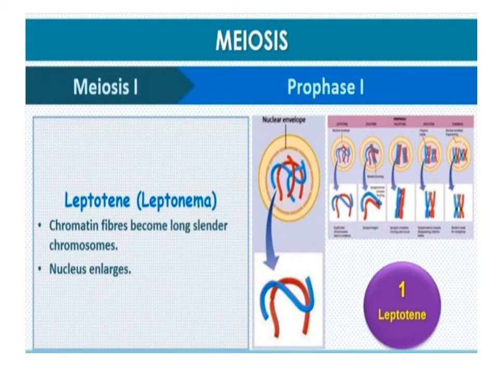Leptotene or leptonema. This is the first phase of meiosis. During this phase, the chromosomes become gradually visible. The compaction of chromosomes continues throughout leptotene. Each chromosome is made up of two chromatids and a centromere attached to them, but the chromatids are tangled with each other, so the dual form is not seen.